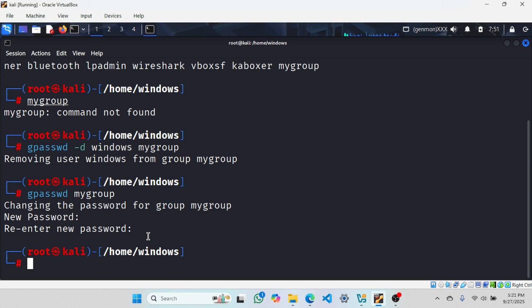So now this is the password for my group. If I had to switch to the group I created now, how will I switch in here? For temporary, newgrp. Oh, my group, my bad.